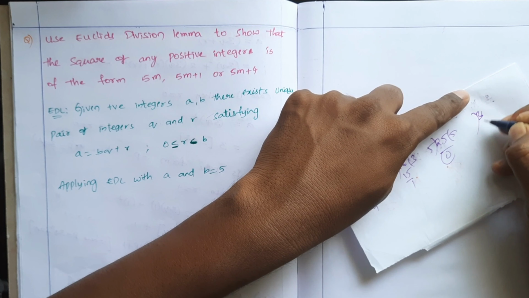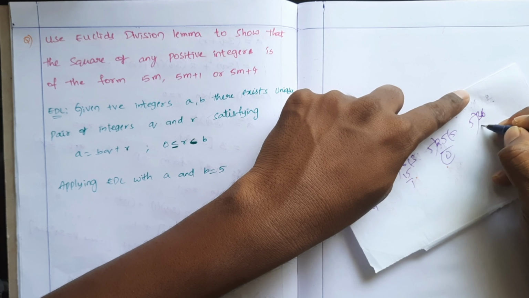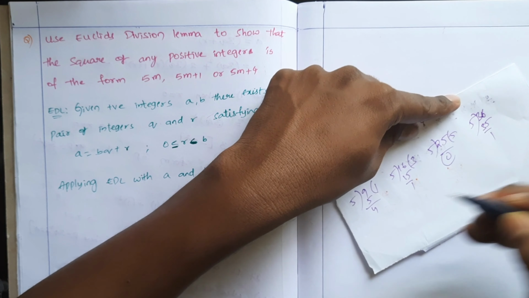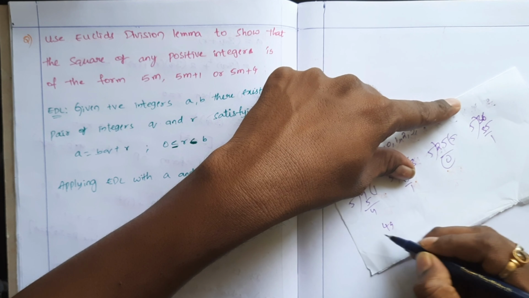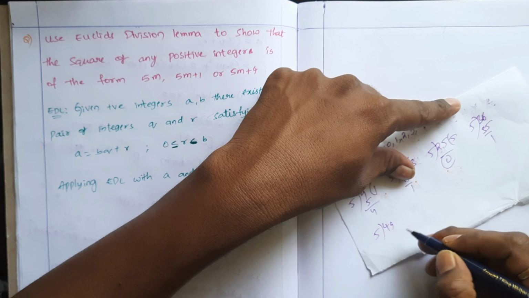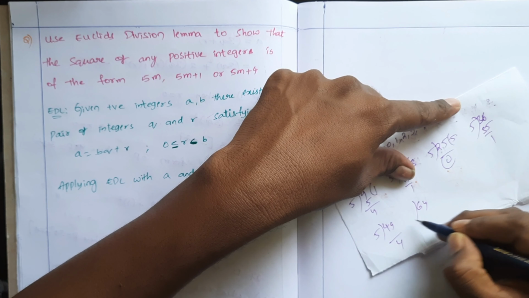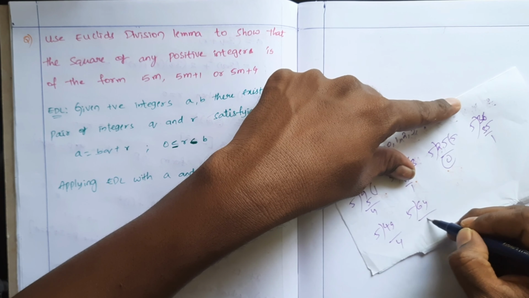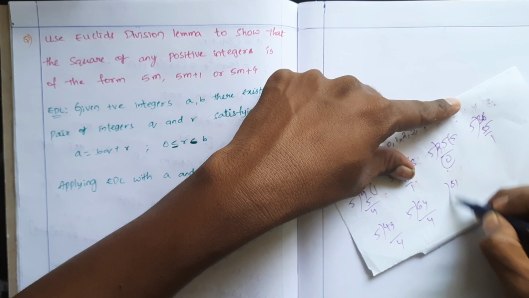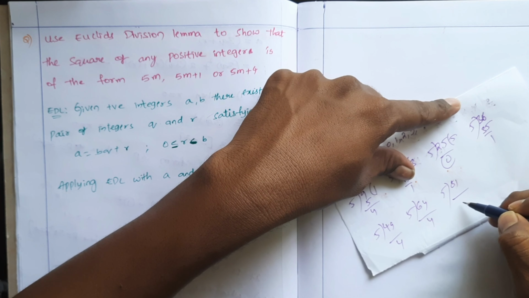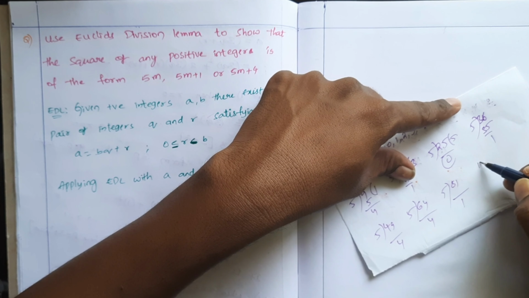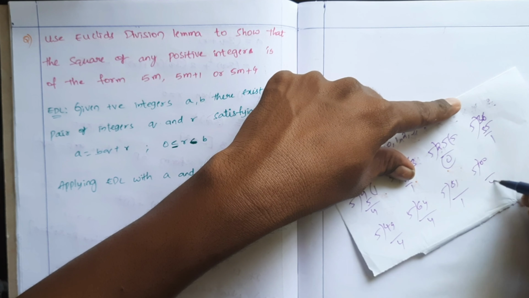And 36, 5 sevens are 35 and the remainder is 1. And if you take 49, 5 nines are 45 and the remainder is 4. 64, 5 twelves are 60 and the remainder is 4. And if you take 81, 5 sixteens are 80 and the remainder is 1. And if you take 100, the remainder is 0.